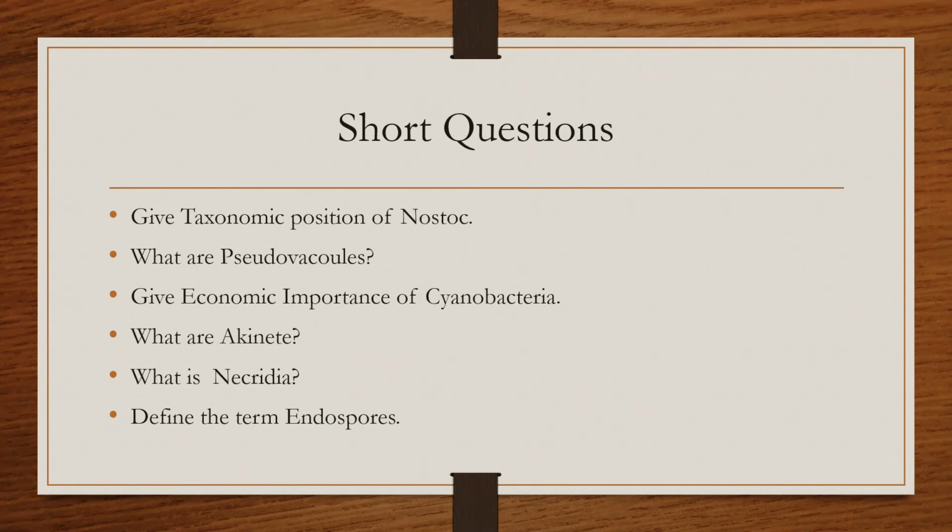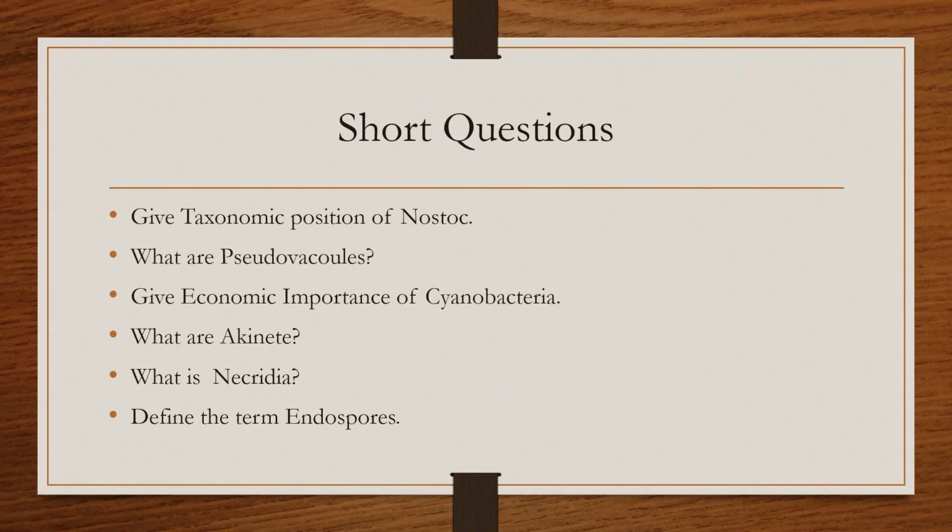Next is, what is Necridia? We have discussed Necridia in Oscillatoria. Necridia is a type of reproduction in the filaments of Oscillatoria. The cells are filled with mucilage, and these mucilage-filled cells are known as Necridia. When they are separated from the filaments and germinate, they produce new filaments, and in this way separation of the filaments takes place and new filaments are produced for the reproduction of Oscillatoria.